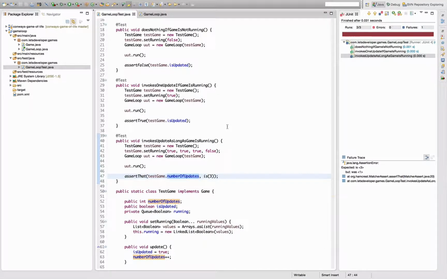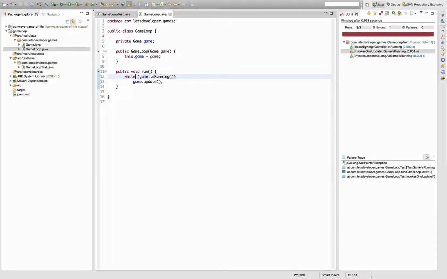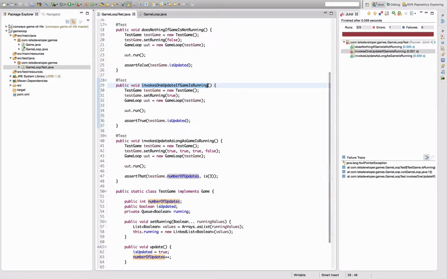Anyways, now it's working and the test is still failing, so since I guess I have implemented the test as far as I should, I go onto the production side and change my implementation here to loop. Save it, execute it, and as I expected before, I will have a failing test, which is the previous one, but the other two are working. The previous one, invokes one update, is broken because when the second value is pulled from the queue, there's no value left, so it breaks.